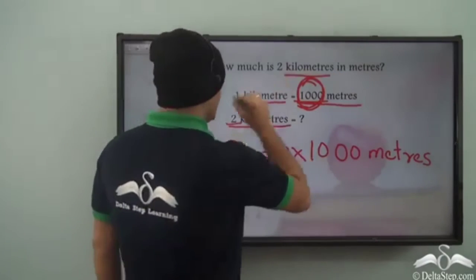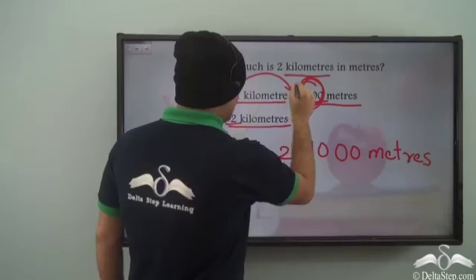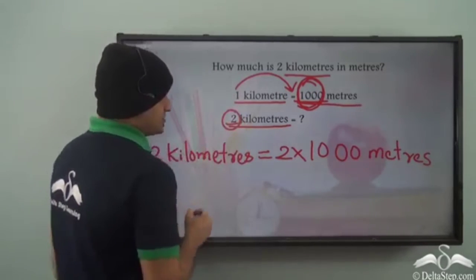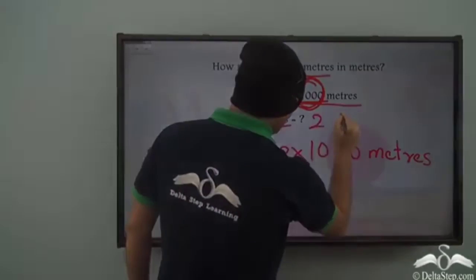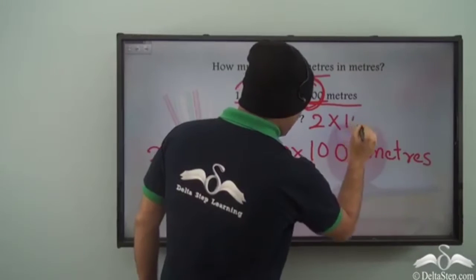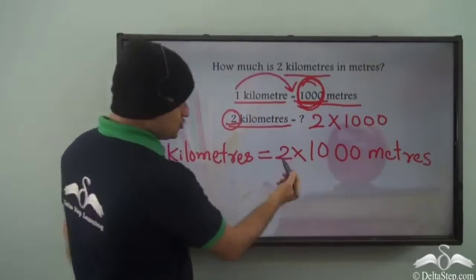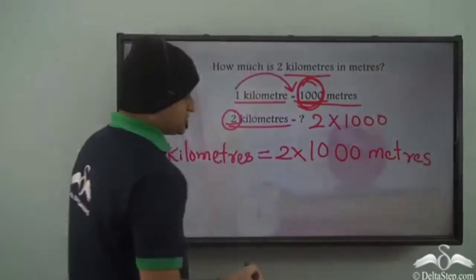It's very simple. 1 kilometer is equal to 1000 meters. So we are talking about 2 kilometers. So it will be 2 into 1000. And that's why 2 kilometers is 2 into 1000 meters.